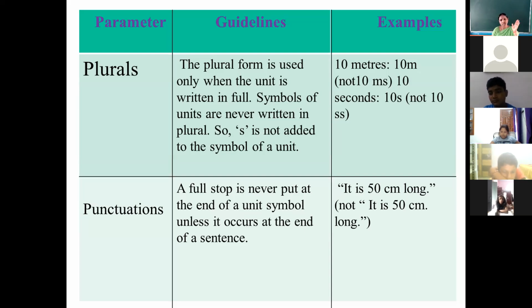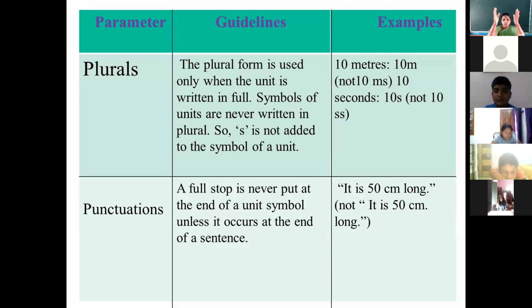All the guidelines are very important, because now in physics you are starting with units and it will continue throughout your study of physics. In each and every class these units will come, and if you are not writing them correctly by using these rules, then the unit you write will be considered wrong and your marks will be cut.